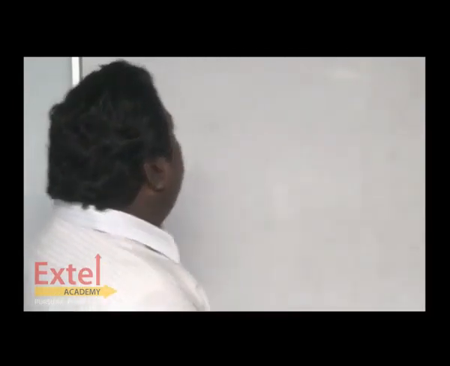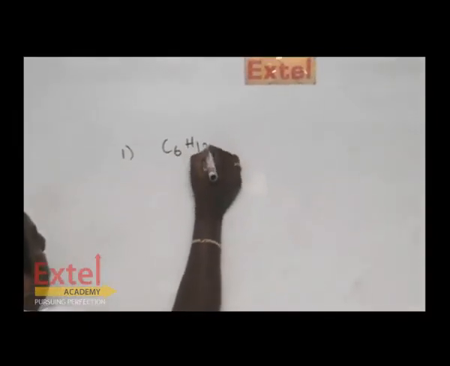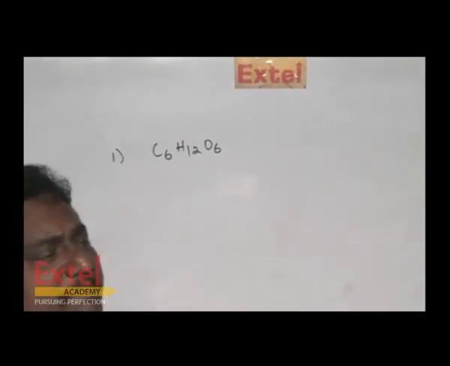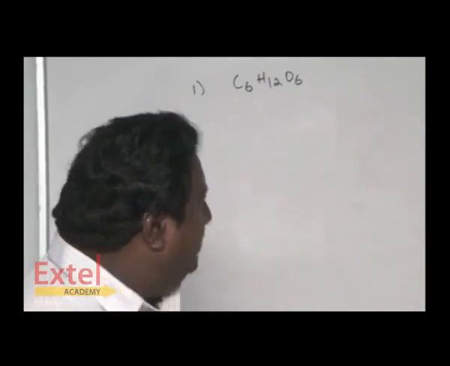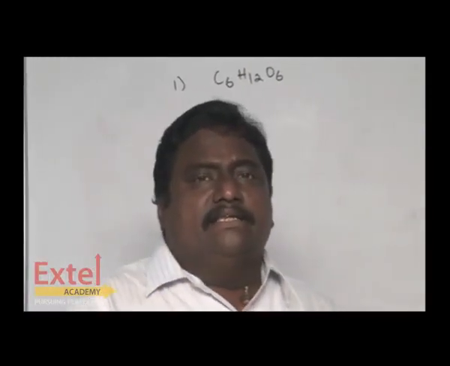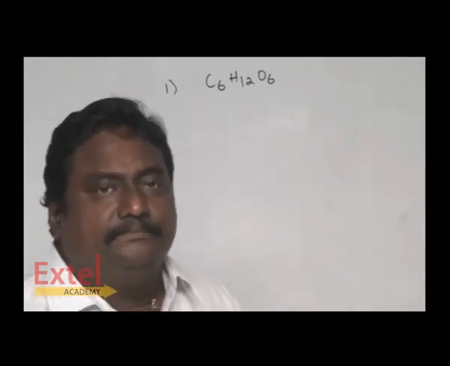Of course, by elemental analysis we find that the formula of glucose is C6H12O6: 6 carbon, 12 hydrogen and 6 oxygen.